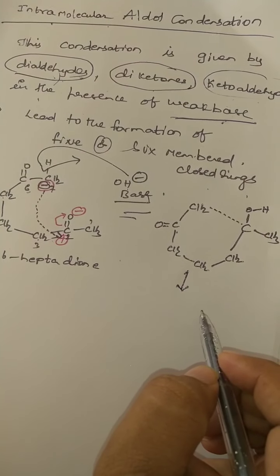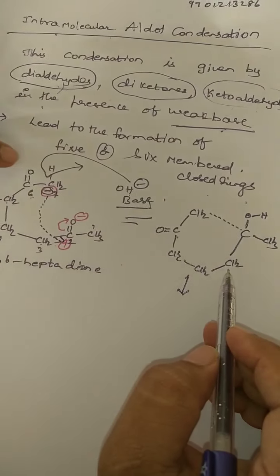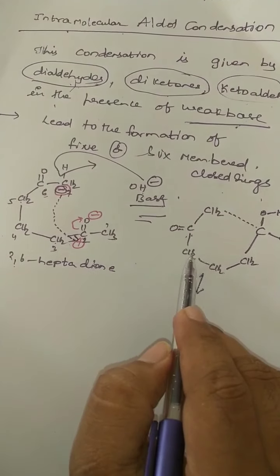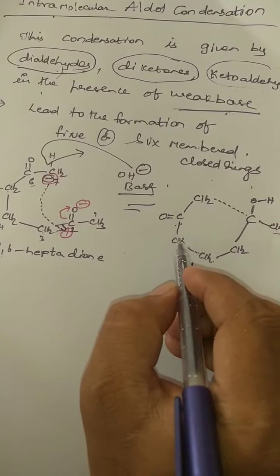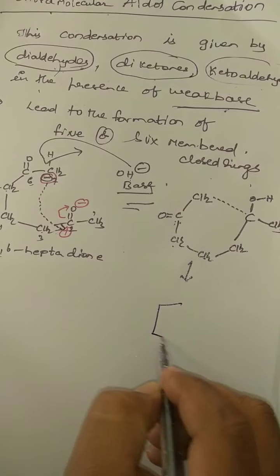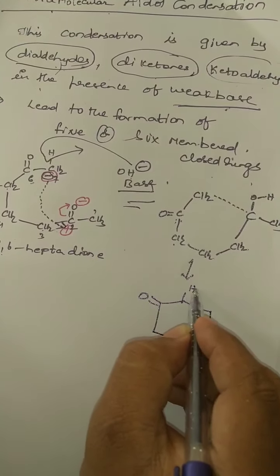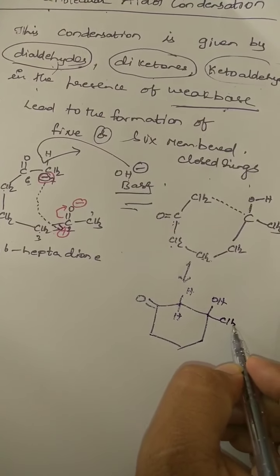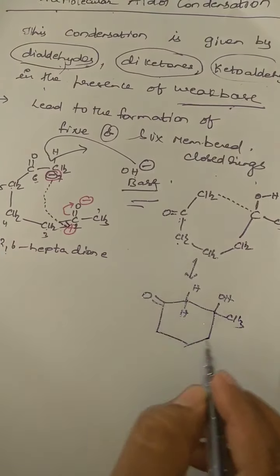So observe this compound and see carefully. CH2, C double bond O, like this it is there now. So I am writing this compound in this manner. Give numbering here: 1, 2, 3, 4, 5, 6 membered ring, right? I am drawing a 6 membered ring. Suppose the keto group is here, hydrogens are here, the OH group is here, and here the methyl group. So this is the aldol.